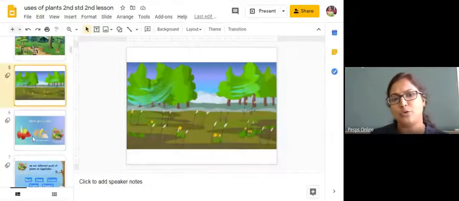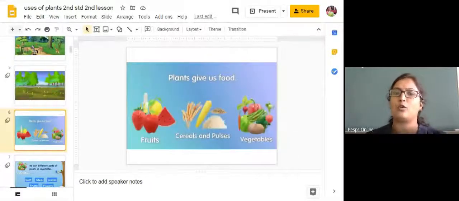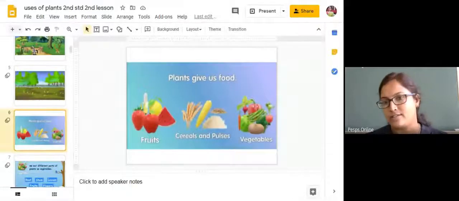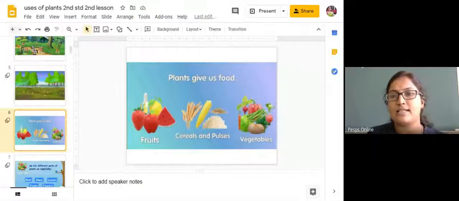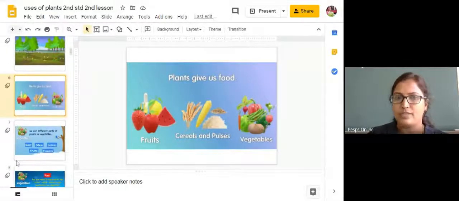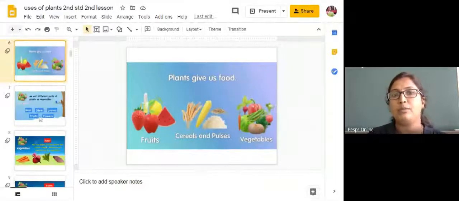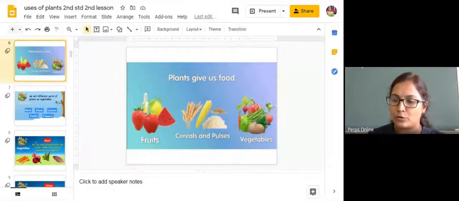Now, as I told already, plants are going to provide food for us. So we are going to get fruits, vegetables, cereals as well as pulses. First we will study which part of the plant we are going to eat.